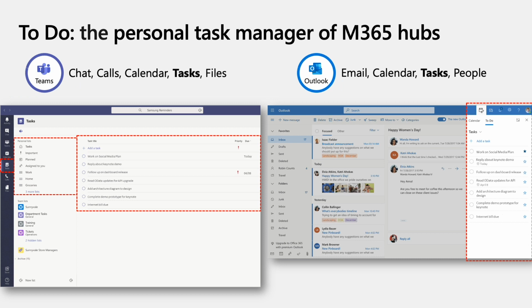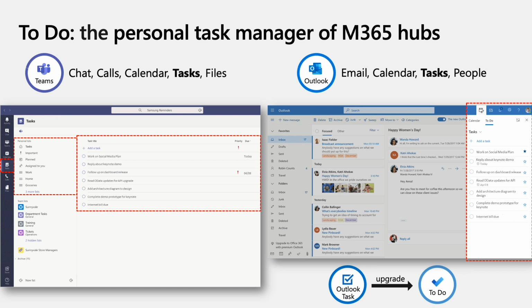In Teams, To Do is available in a dedicated tab called Tasks, and in Outlook, To Do is available in the side pane as well as in a dedicated To Do tab. In fact, To Do is an upgraded version of classic Outlook tasks with modern capabilities, which we just discussed.